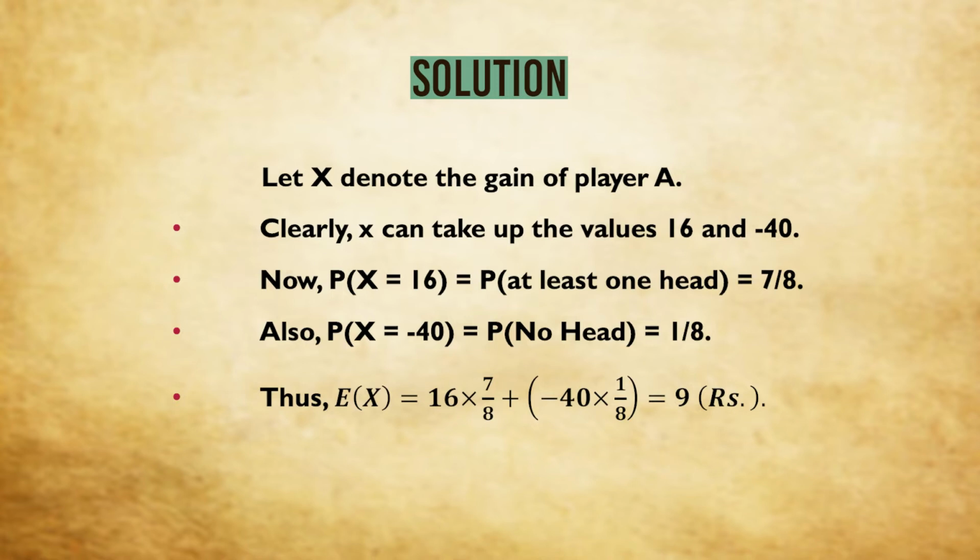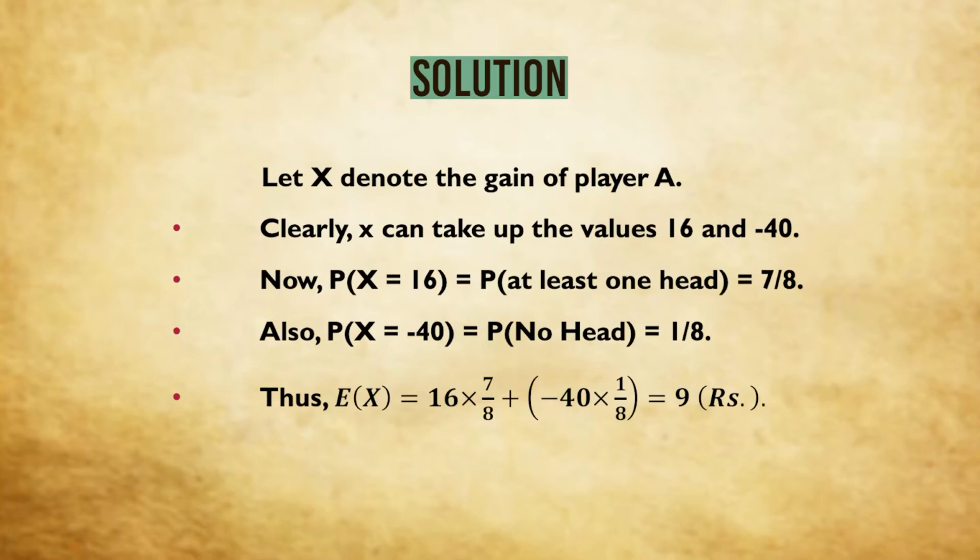So again I want to reiterate that A will either get rupees 16 or A will lose rupees 40. So what is this rupees 9? That means if the game is played a very large number of times, then on an average, A will get rupees 9. Now mind you, when the random variable takes values with some units, then you have to put the unit in the expectation as well.